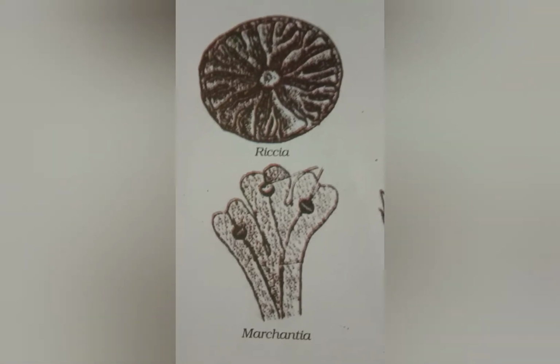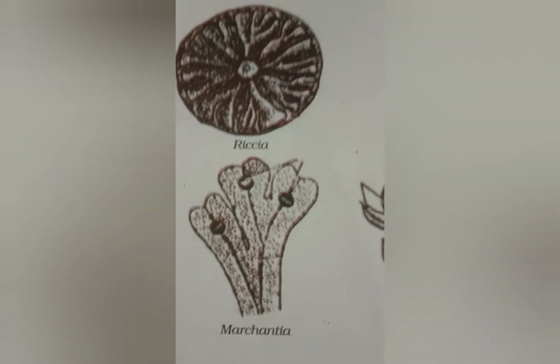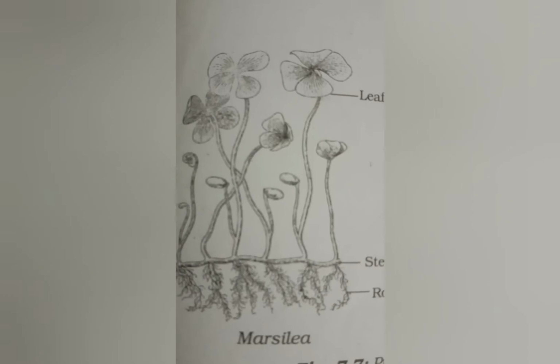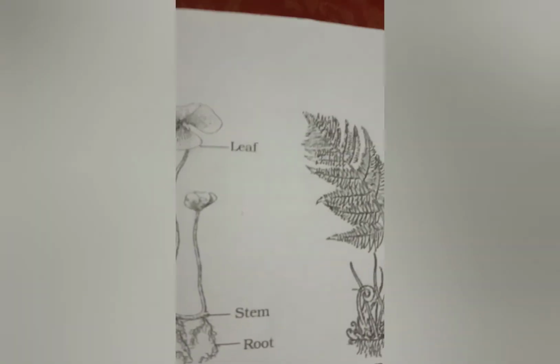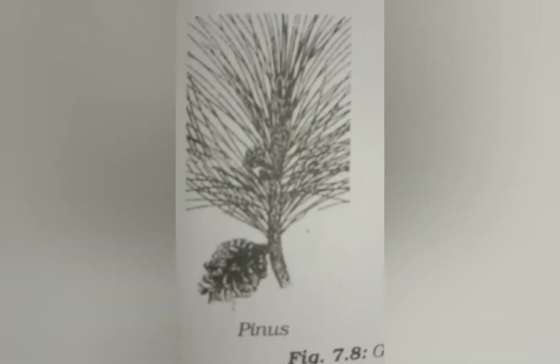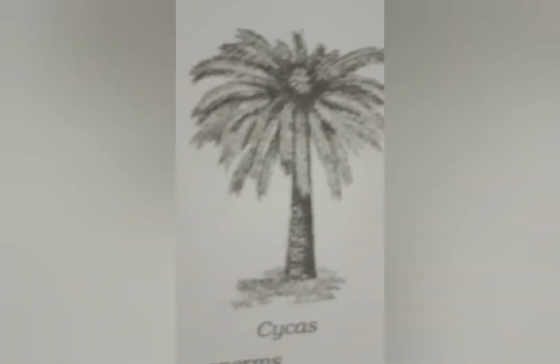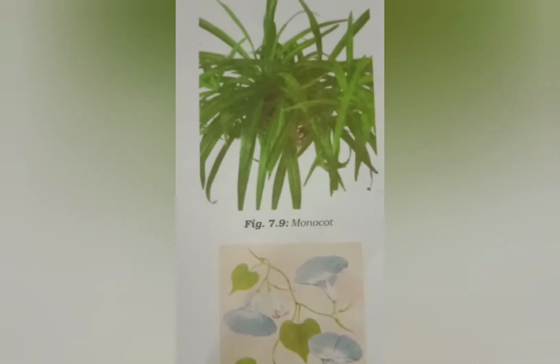Examples of Bryophyta are Riccia, Funaria, and Marchantia. Marsilea and ferns are some examples of Pteridophyta. Some examples of gymnosperms are Pinus and Cycas. In angiosperms, there are two types, monocot and dicot. These are some examples of kingdom Plantae.